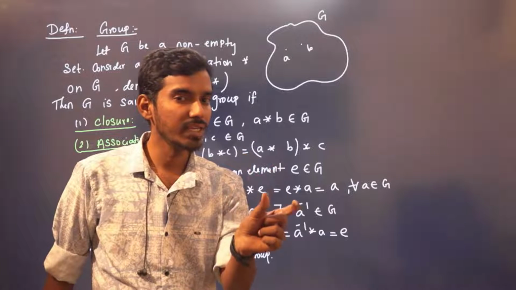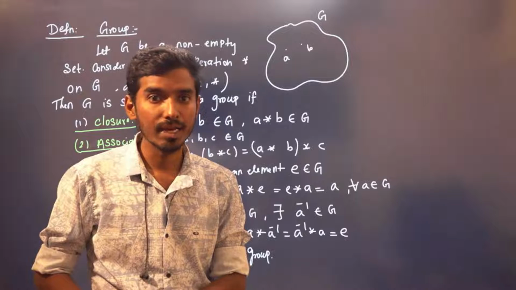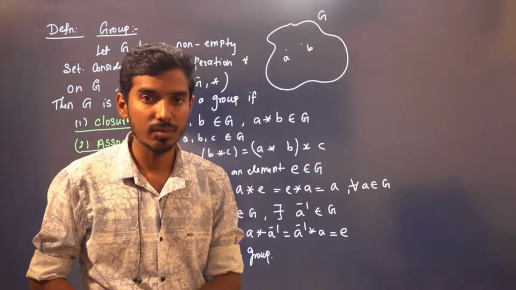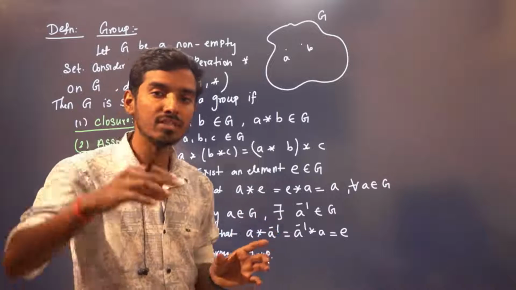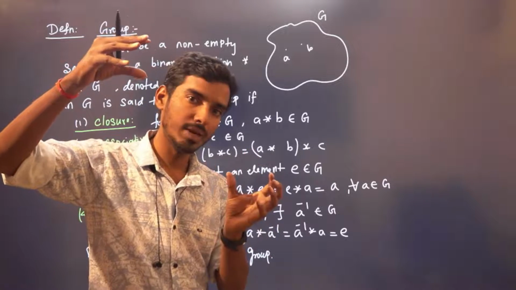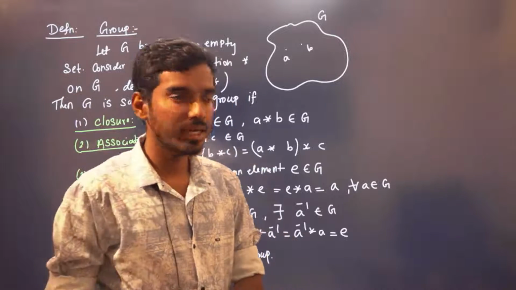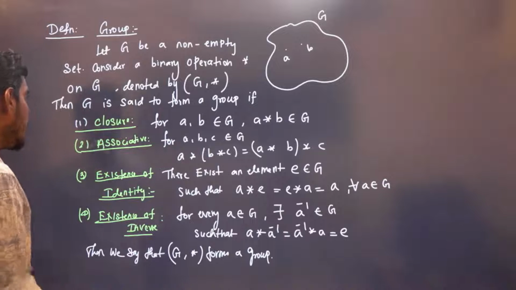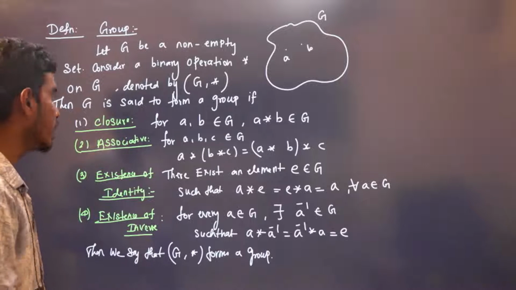But when you operate A with E, you have to get A again. The identity element is unique. That we will prove in modern algebra, right? And for every A, there exists one more element, let us call that A inverse. When you operate A with this element, you have to get the identity element, right? Then if it satisfies these four conditions, we say that G comma star forms a group, right?